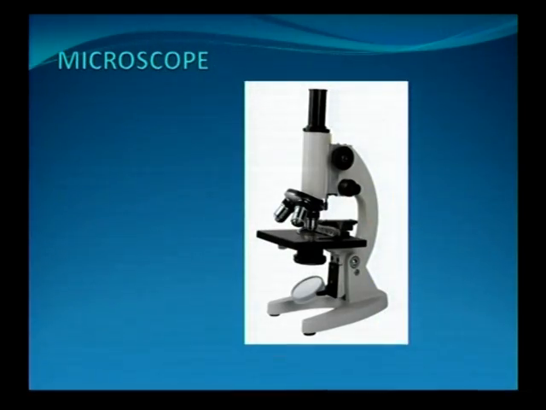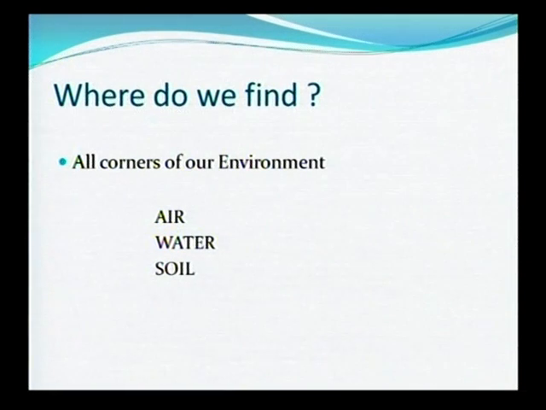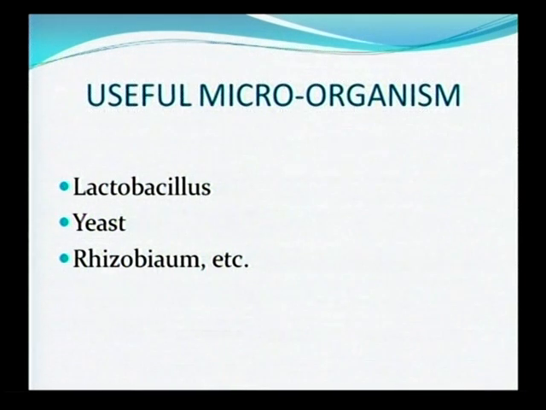Swaros, where do we find them? We find them in our surroundings. That means all corners of our environment like air, water, soil. Swaros, in 6th and 7th standard we learned about useful microorganisms, for example lactobacillus, yeast, rhizobium, etc. These are the useful microorganisms.